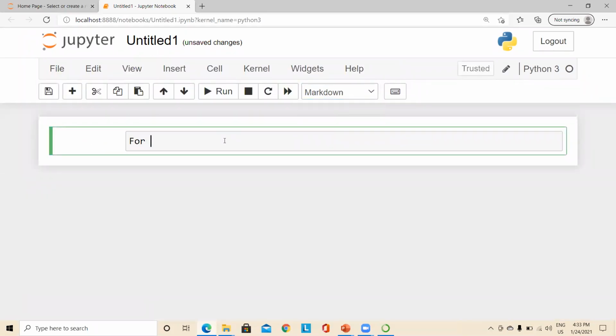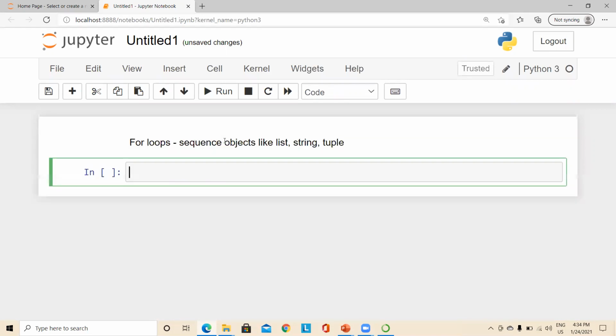Okay, so we shall discuss the concept of for loops in sequence objects like list or string or tuple. Once we are done with this, we shall discuss how the for can be used with the range function.